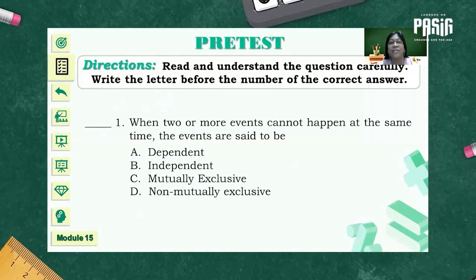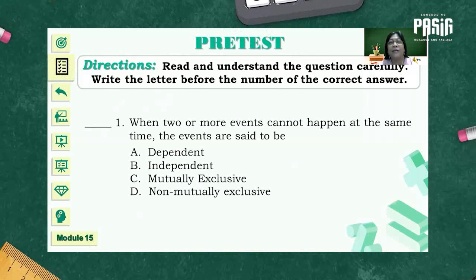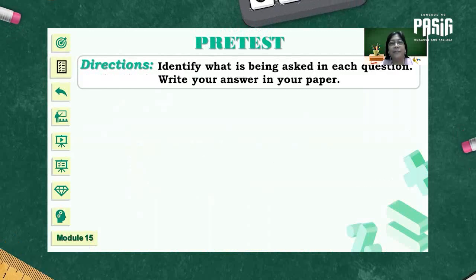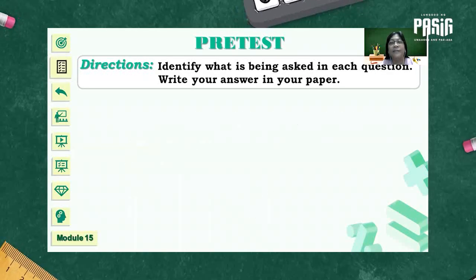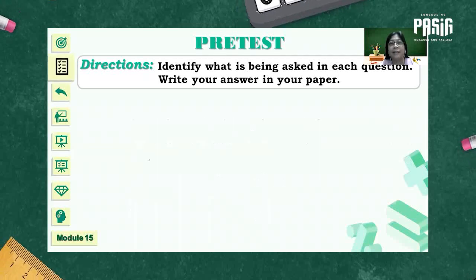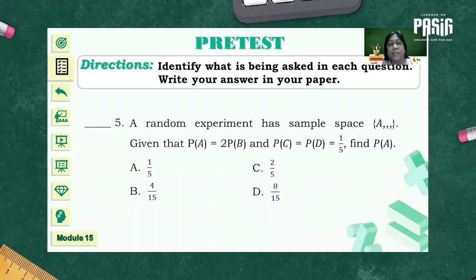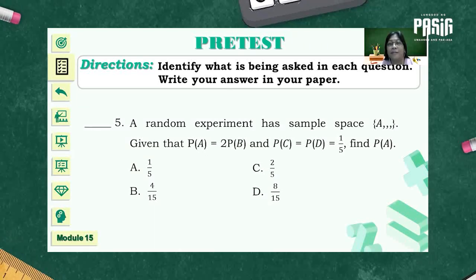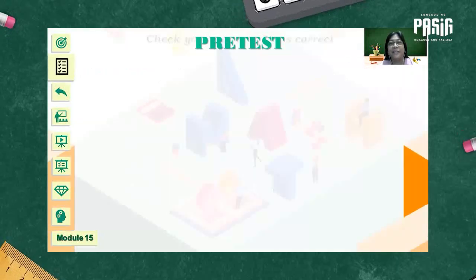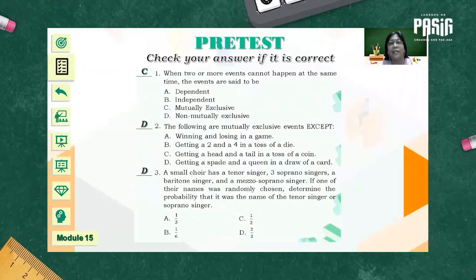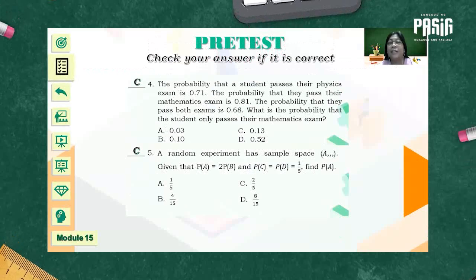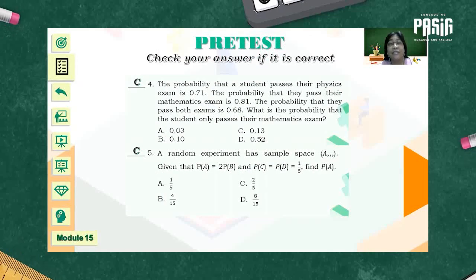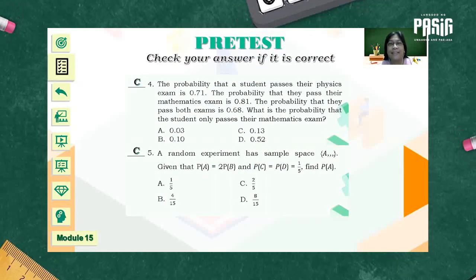Read and understand the question carefully and write the letter of the correct answer for number 1, number 2, number 3, number 4, and number 5. Take note that you can always pause and play this video if you need some time answering the problem. Now let's check your work. This is the answer for 1, 2, and 3, and for numbers 4 and 5. Did you get a perfect score? If not, it's okay, but you have to listen carefully to the discussion of mutually exclusive events.